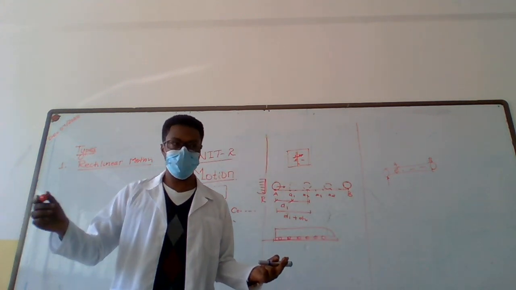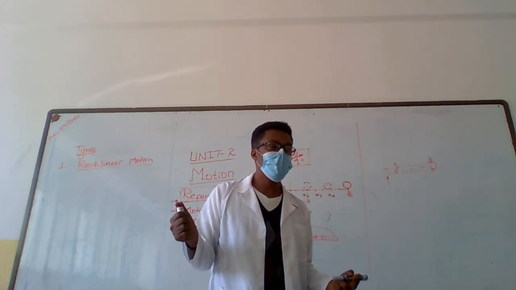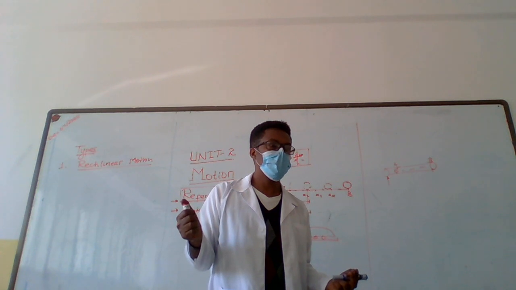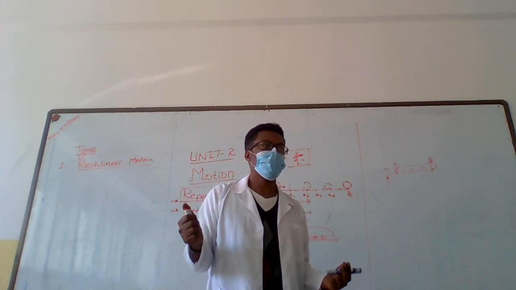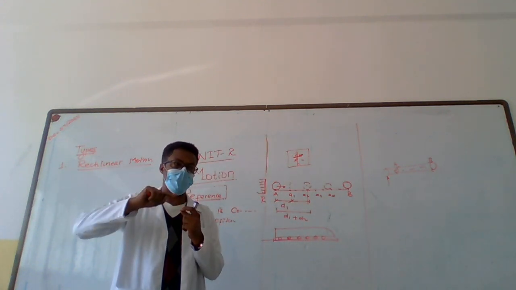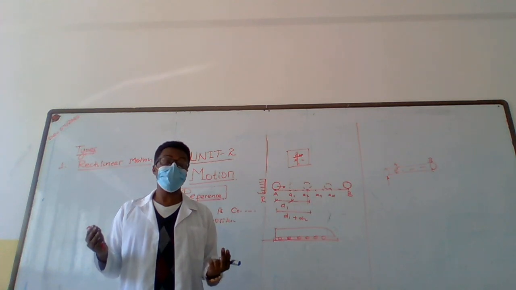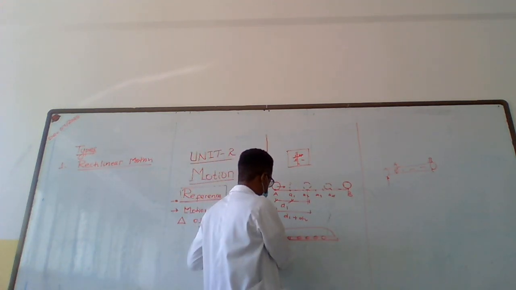What else? There are so many. Cylinders. Let's say this is a cylinder and it goes this way, in a straight line. It should be a straight line actually. There are so many examples you can give. Motion of a train. What else?